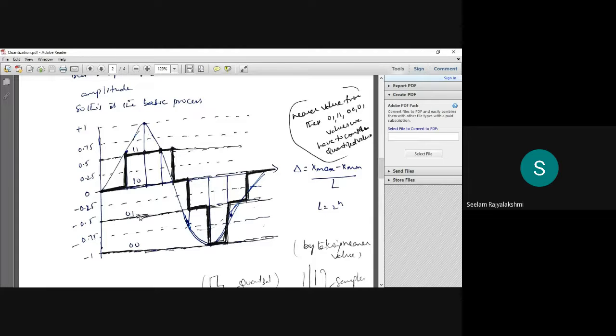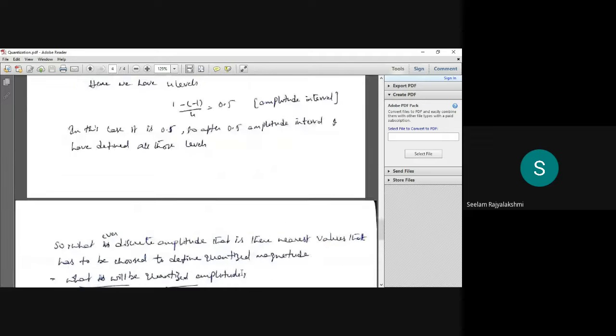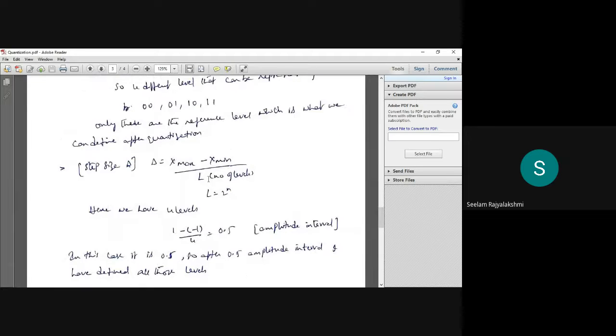And here we have chosen the amplitude interval, I will show you why. These are only the reference levels. Because we have four different levels, we have considered 00, 01, 10, 11 levels, which we can define after quantization. So the step size delta equals x maximum minus x minimum by L. The L value we already got, L equals 2 power n, which is 4. So we have four levels.